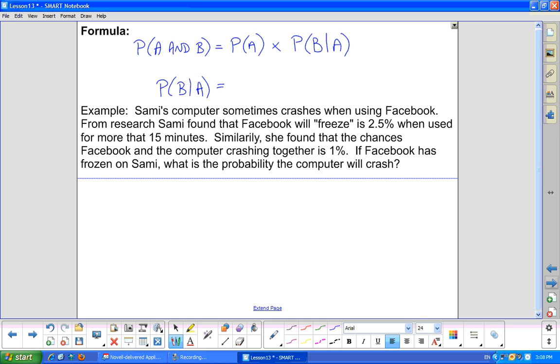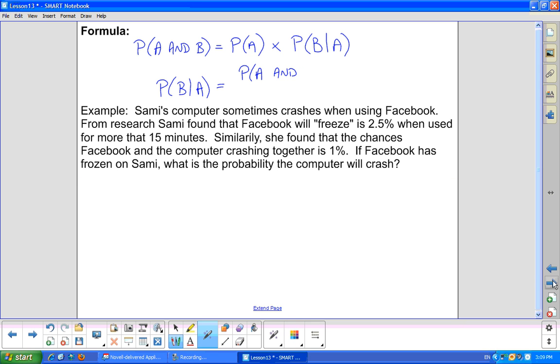We're just playing with some algebra here. And it's the exact same formula, so the two of them are two different forms. And that would be the probability of A. Okay, so there are your two formulas.